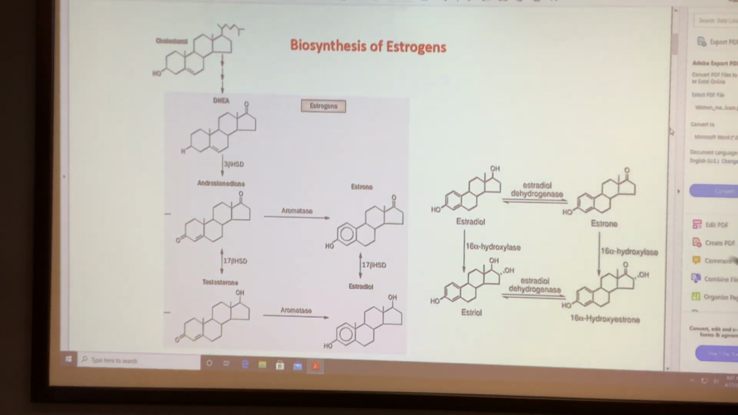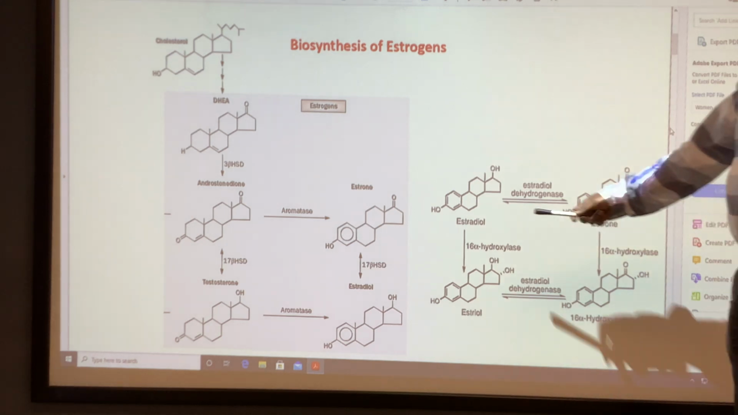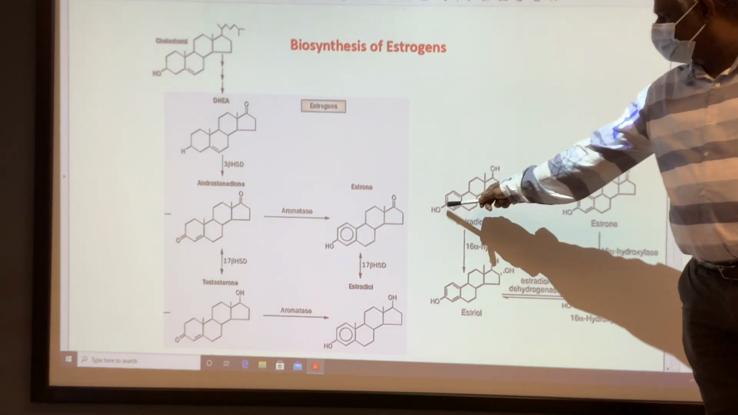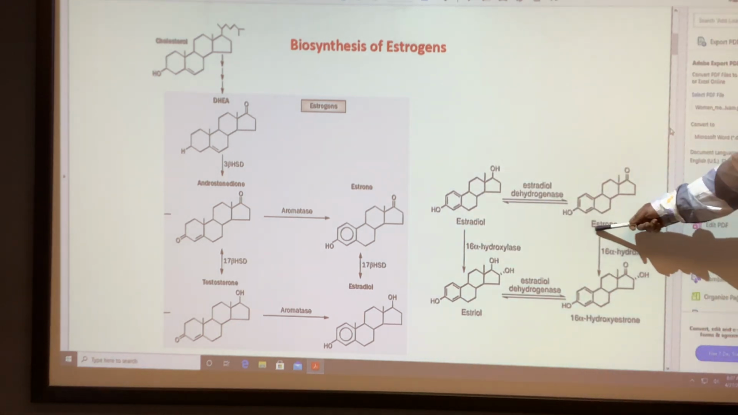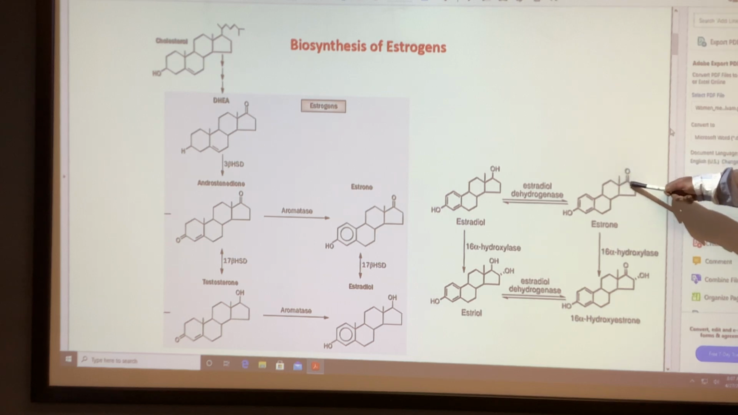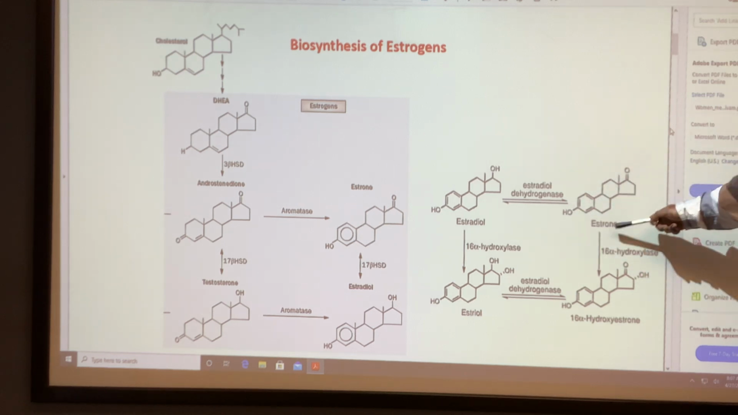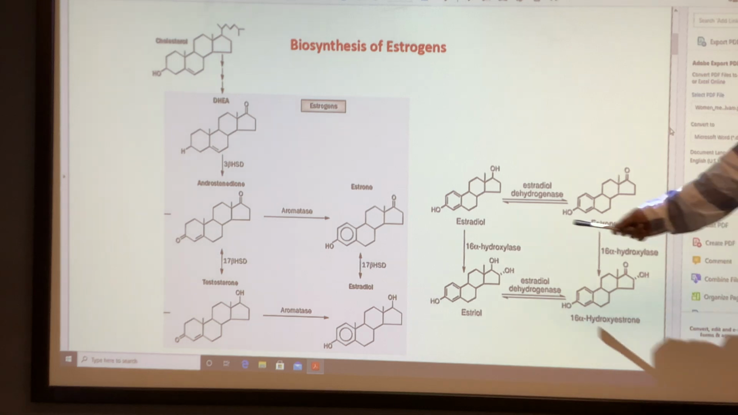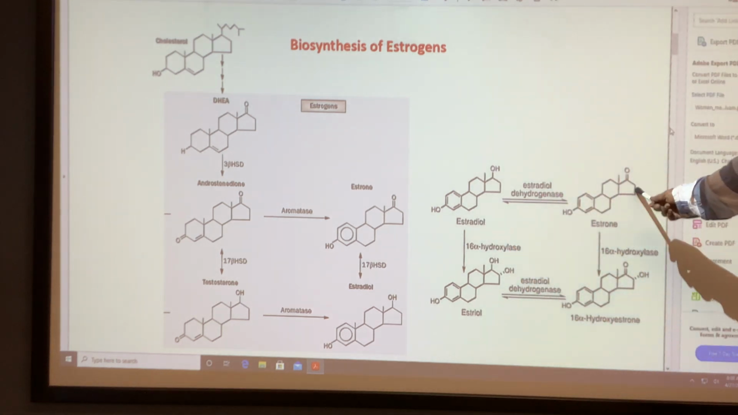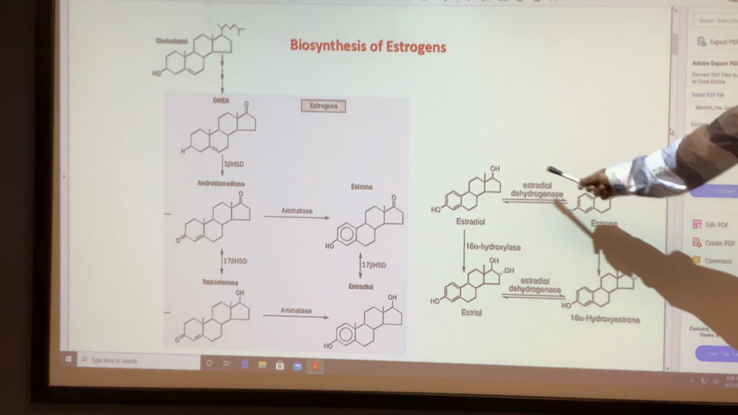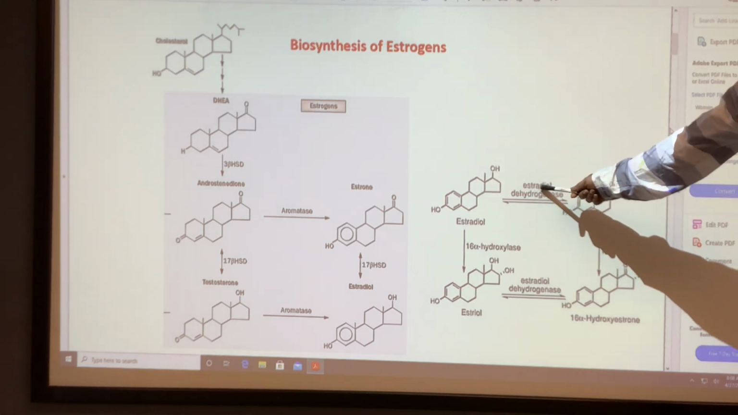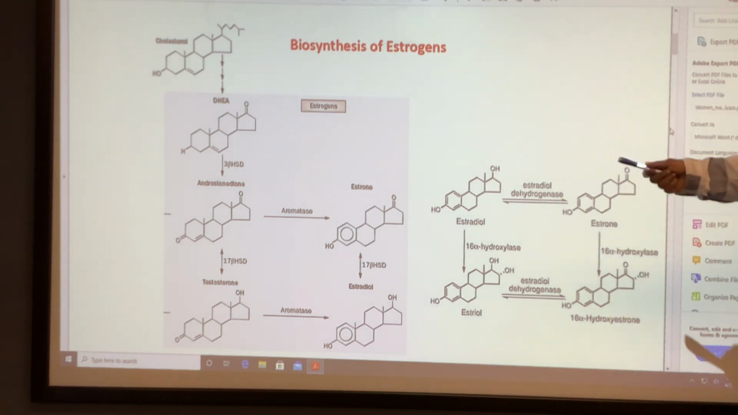So these are the four possible estrogen analogs in the human body. One is estradiol, a diol with 2 hydroxyl groups, and estrone has a ketone. So one is a ketone, the other one is an alcohol. The estradiol is converted to estrone and estrone is converted to estradiol. This is a bifunctional enzyme, estradiol dehydrogenase, which converts the diol to ketone and ketone to diol.